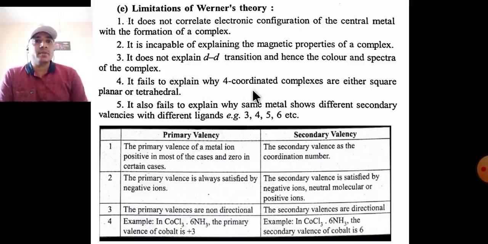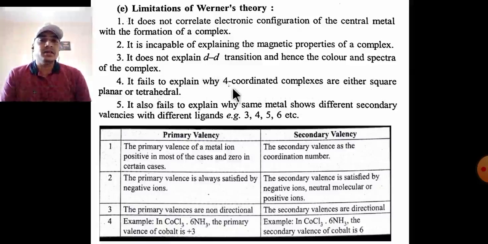It failed to explain why four coordinated complexes are either square planar or tetrahedral. This depends mainly on the nature of the ligand, low spin or high spin complexes. Werner's theory does not explain these four coordinated complexes. It also failed to explain why the same metal shows different secondary valency with different ligands. For example, coordination number 3, 4, 5, and 6. These are the postulates of Werner's theory.